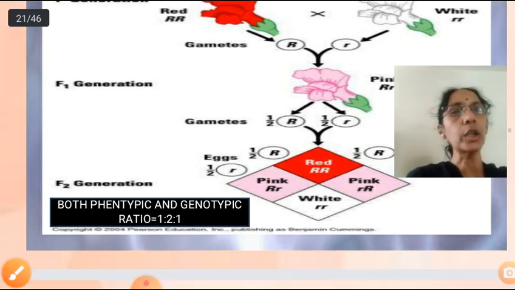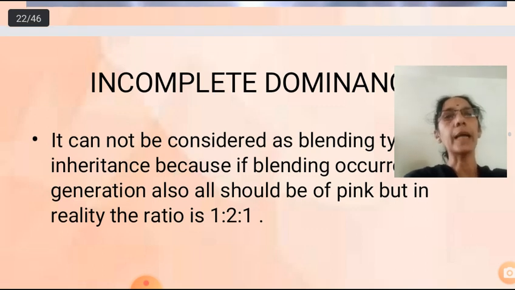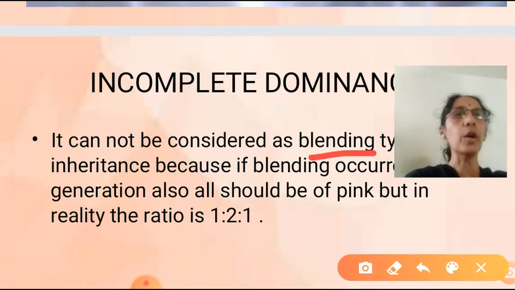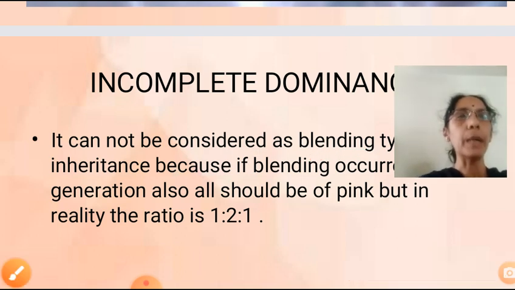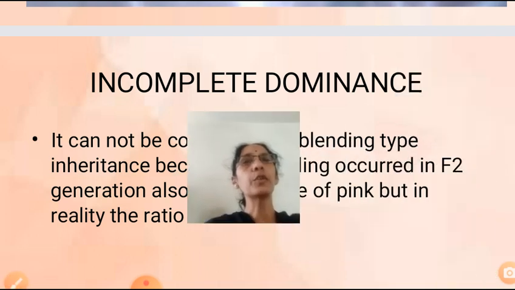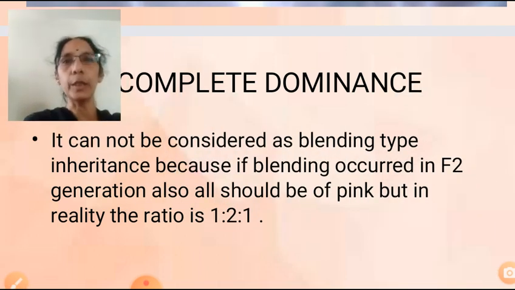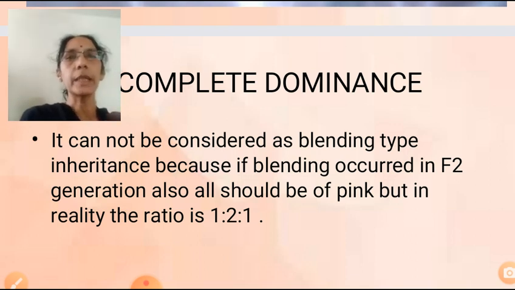Now a doubt may arise in your mind. Why can we not call incomplete dominance a blending type of inheritance? Got the meaning of blending? Blending means mixing. For example, if you mix red and white, which color will we get? Pink color. But incomplete dominance cannot be considered a blending type of inheritance.